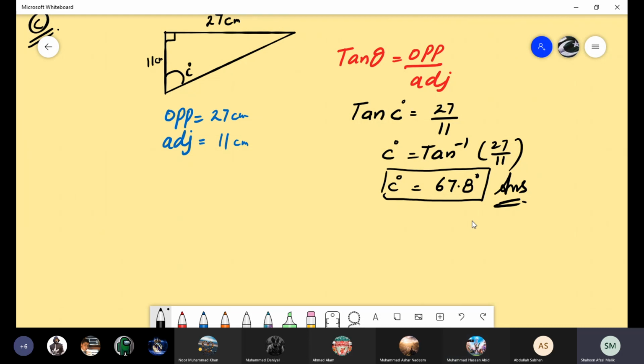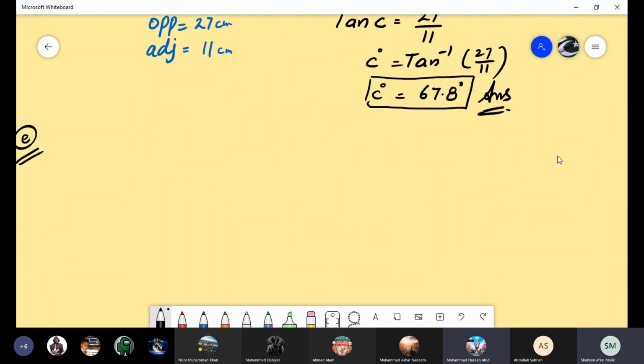C part we have done. Now we have to do E part. Yes, ma'am. I am going to draw the diagram on the board and then you can do it, okay? E part of the question is, we have this type of triangle. Here is a 90-degree angle and this side is 15 centimeter. This is 22.7 centimeter, and this angle is angle E.